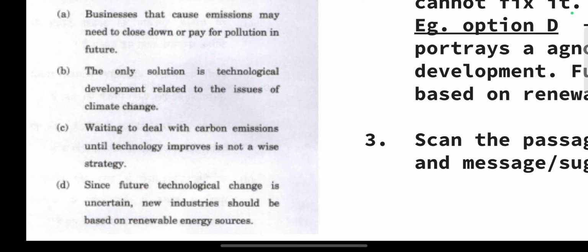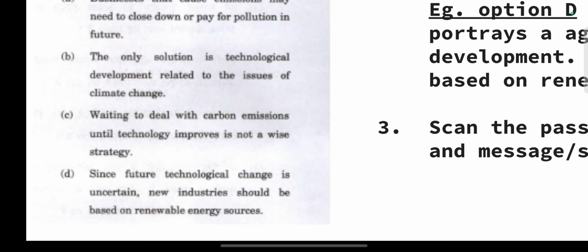Apart from technological development, various other things we have read in general studies and in the newspaper, like afforestation, reforestation, agricultural soil management, and forest management, are necessary to deal with climate change. So just technological development cannot be a solution to climate change. We can outrightly reject this statement. It cannot be a crucial message made by an educated person, right? So we have eliminated option B.